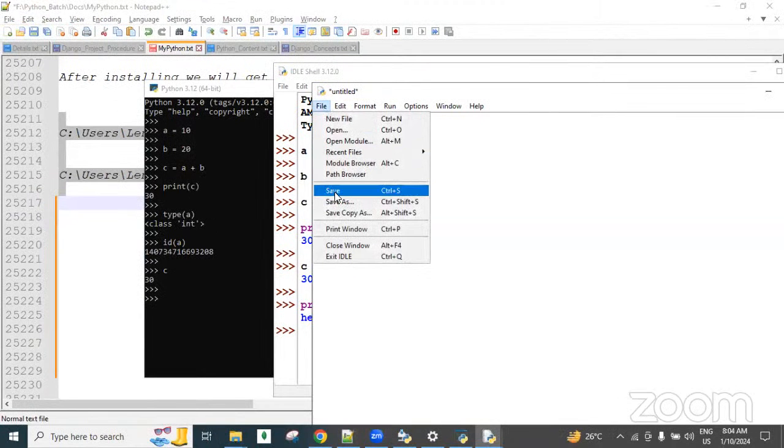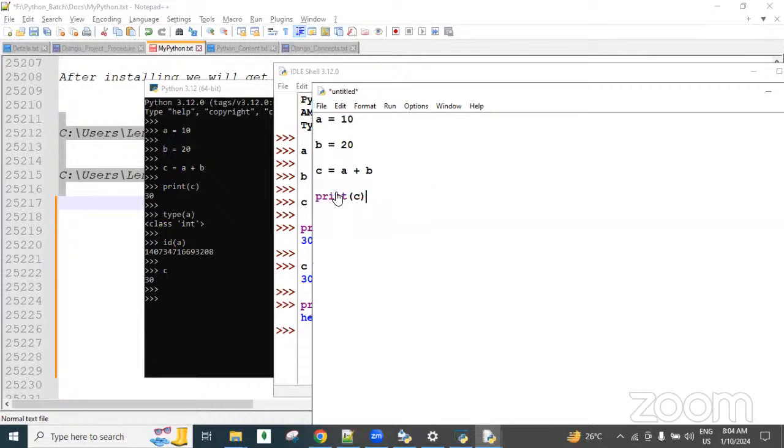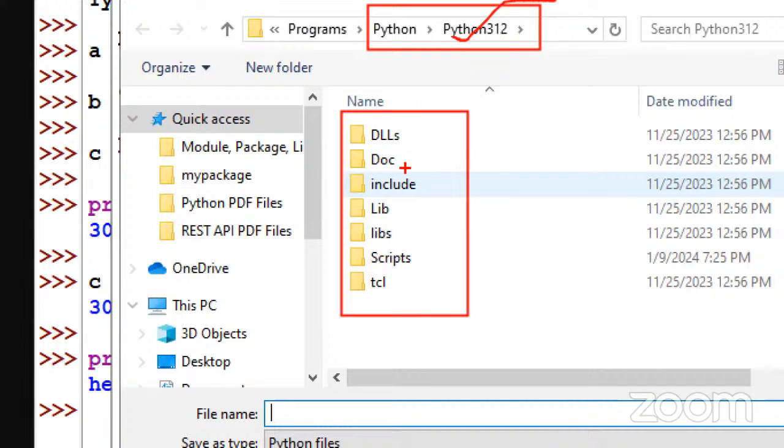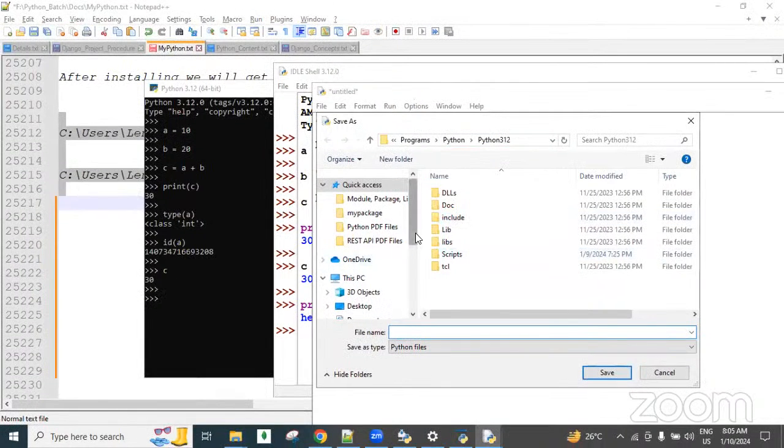Click on File, then Save, Control S. Then it asks where you want to save it. By default it shows the Python software location, in the C drive where we installed Python 3.12. These are all Python software related folders, so don't disturb them, guys. You can save your Python file in your own location. Create a folder somewhere with your session name.